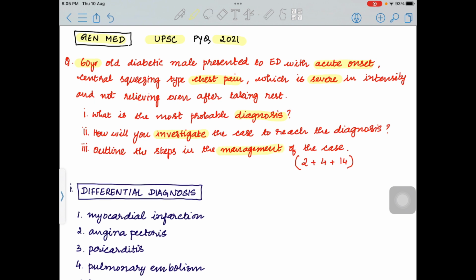The first part is what is the most probable diagnosis, and it is a 2-marker question. So we list out the differential diagnosis in such a case. Here they have said the patient has acute onset chest pain, severe in intensity and not relieving even after taking rest.